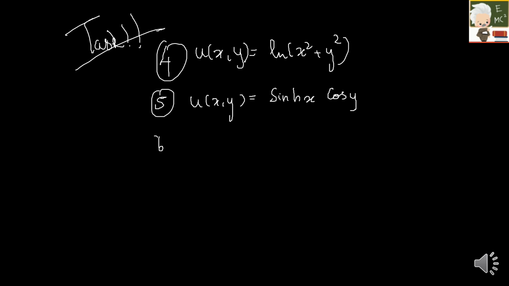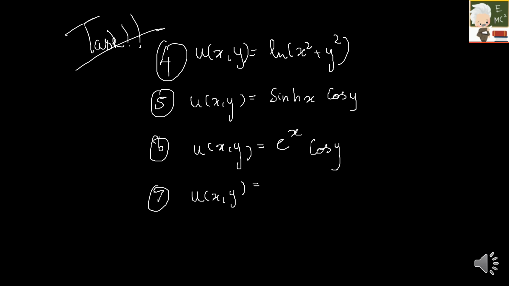And then the sixth one, it is u of x comma y is equal to e raised to x cos y. And then the seventh question, it is u of x comma y is equal to e raised to minus x into (x cos y plus y sin y), right? So the first three questions, that is 4, 5, 6, will be kind of easy. And for the fourth, you have to be a little careful while doing the differentiation. But still you will get the answers very easily.